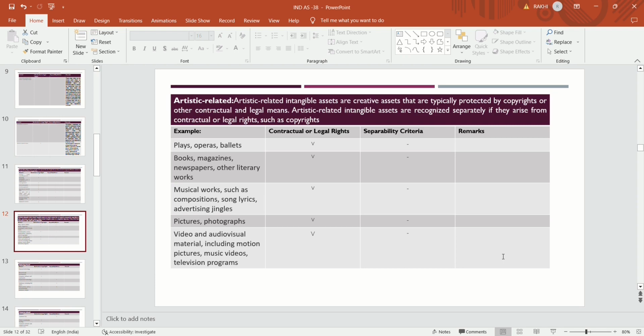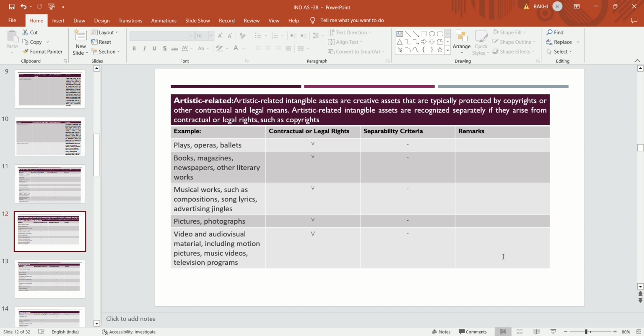The examples of artistic related identifiable intangible assets are plays, operas, ballets, books, magazines, newspapers, other literary works, musical works such as compositions, song lyrics, advertising jingles, pictures and photographs, video and audio visual materials, including motion pictures, music videos, and television programs.